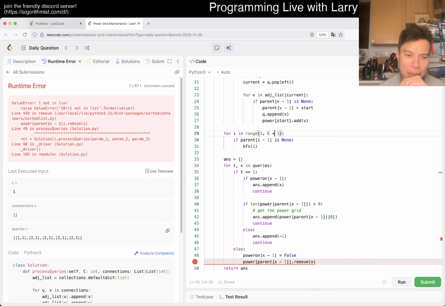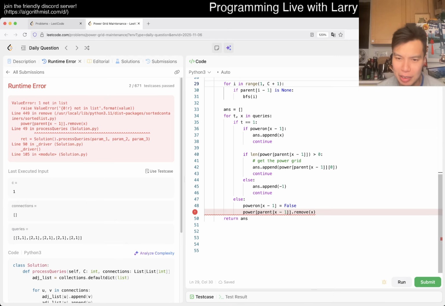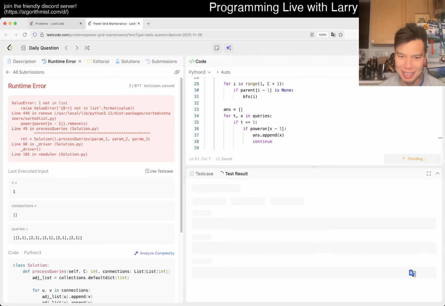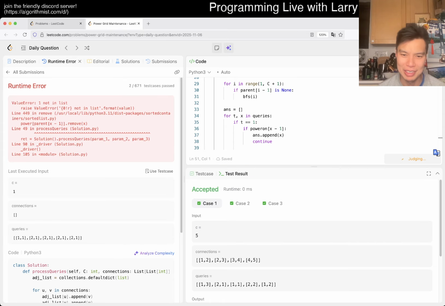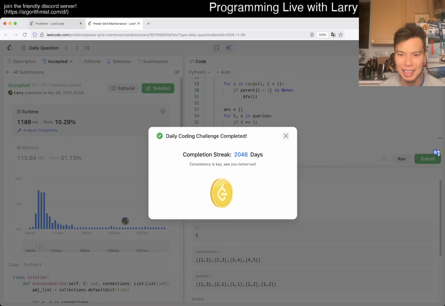Oh, because you could keep on powering things off. Alright, I hate you. Okay, so if power on x minus 1, okay. I wonder if I did the same thing last time. Maybe I did rush it a little bit though. That was the second example. Okay. Yeah. So that's basically the core idea.